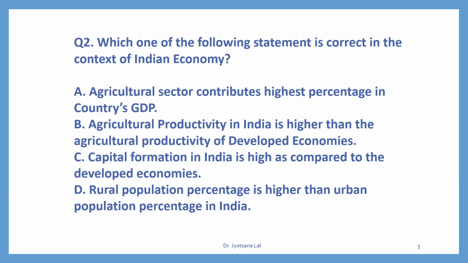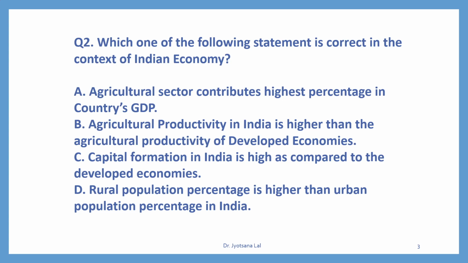Second option, agricultural productivity in India is higher than the agricultural productivity of developed economies. No, this statement is also not correct because agricultural production and productivity both are lower in India as compared to developed economy. Option C, capital formation in India is high as compared to the developed economy.